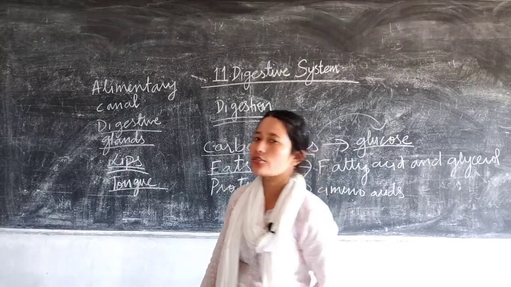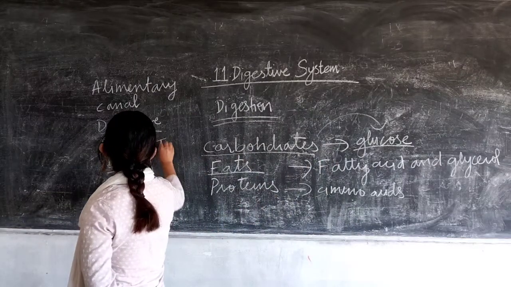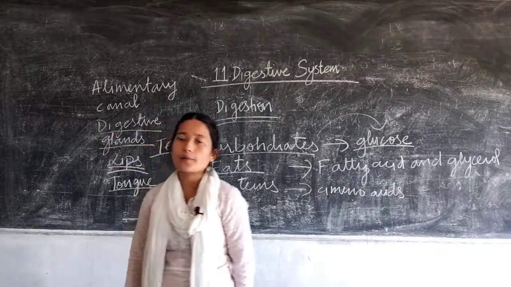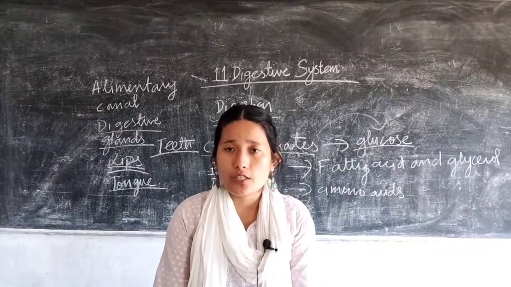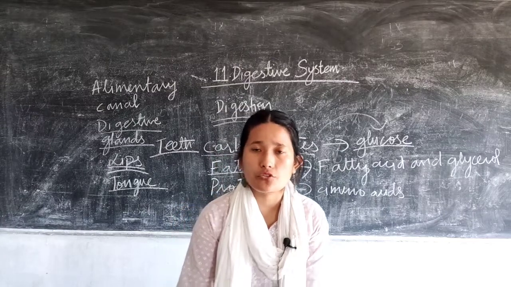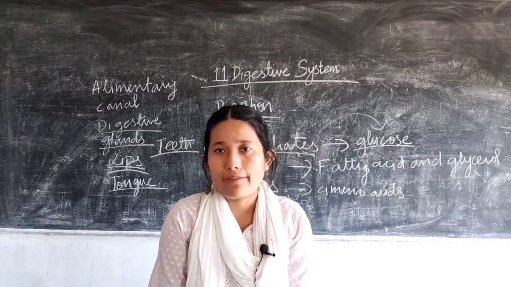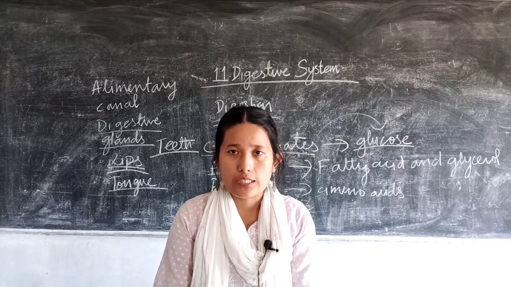Okay, now taking up the teeth. What are the different parts? After the tongue comes the teeth. We have an arrangement of teeth, which is known as dentition, and the adult human has about 32 teeth.